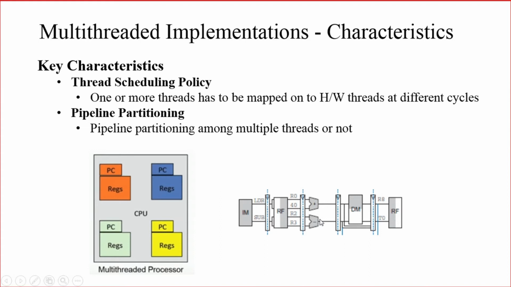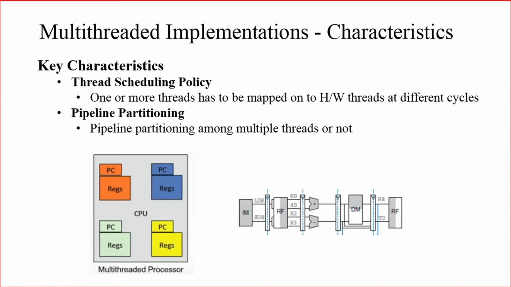Let us take this as your pipeline. Whether the pipeline can hold instructions from a single thread throughout the pipeline, or whether the pipeline is partitioned among multiple threads, that means each stage, or each set of instructions, may be from various different threads.